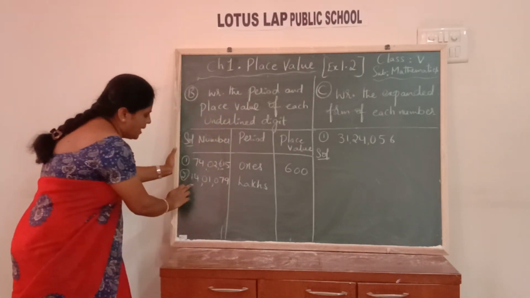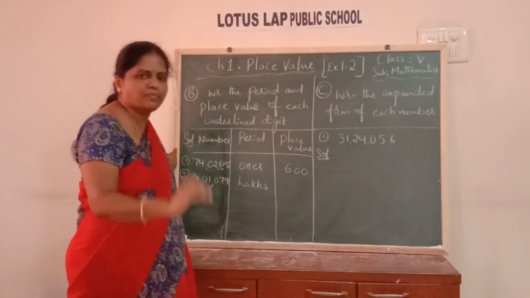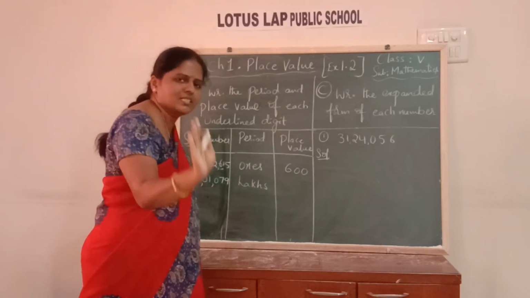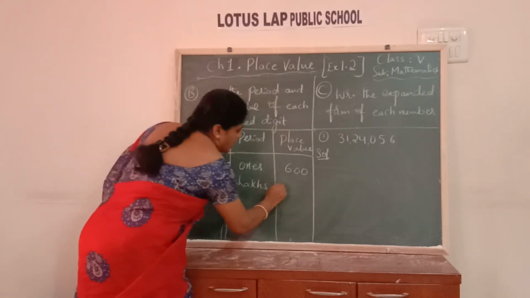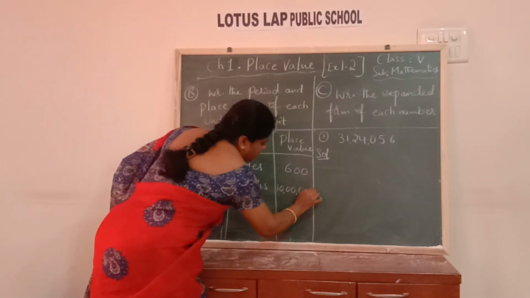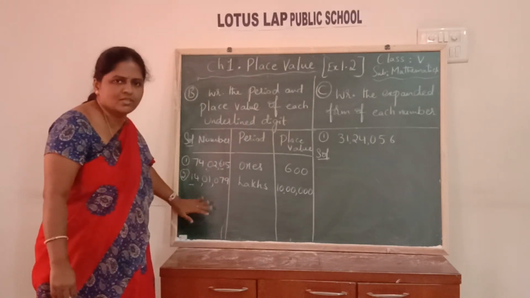Okay, and then which place is it in? 1 is in which place? This is lakhs and this is 10 lakhs. So 1 is in 10 lakhs place. So its place value is 1 into 10 lakh, which is 10 lakhs. So you can write the place value as 10 lakhs. Okay, children. So in this manner, remaining sums you can solve.